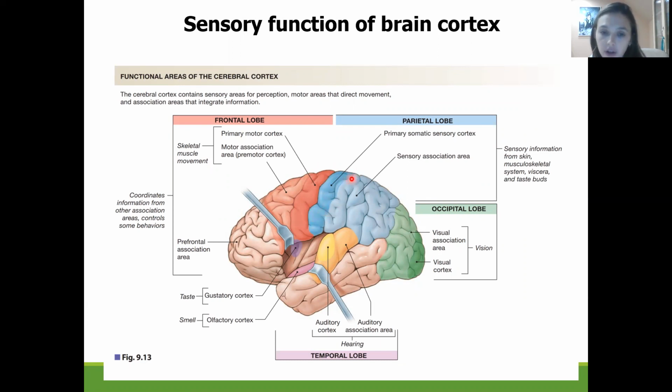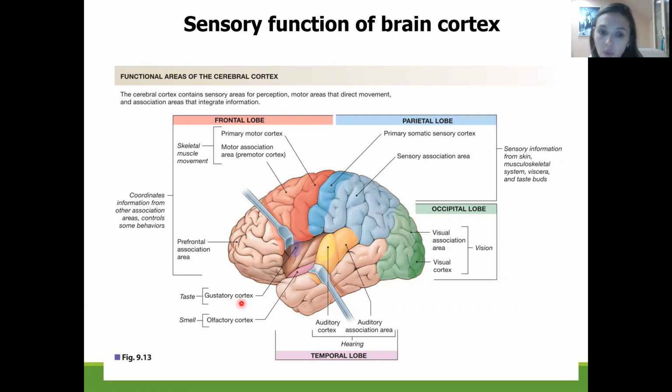Yes, postcentral gyrus, which is another name. It is the primary somatosensory cortex, which will detect the whole information from the sensation. Also, we have the sensory associative area in the parietal lobe. In the occipital lobe, we have the vision associative area. In the temporal lobe, we are going to have the auditory cortex. In the prefrontal area, it will be associative cortex.